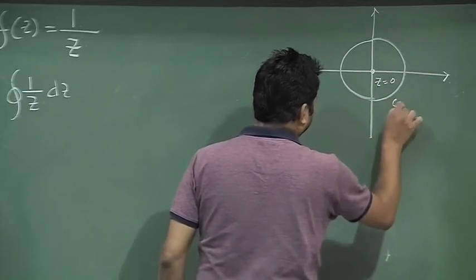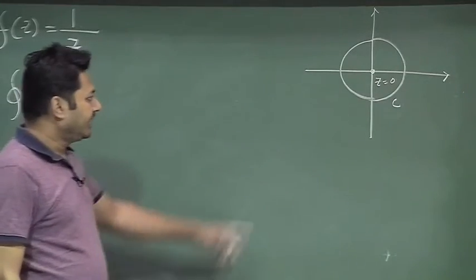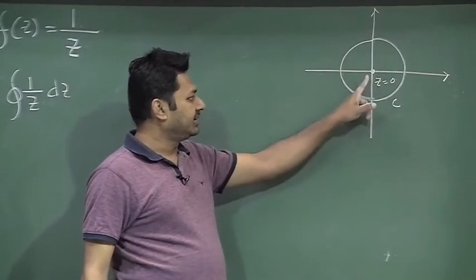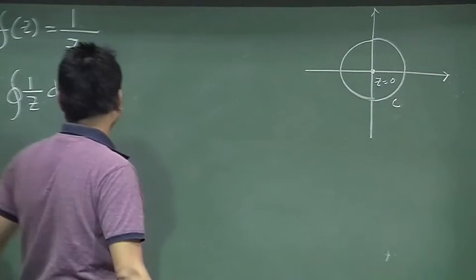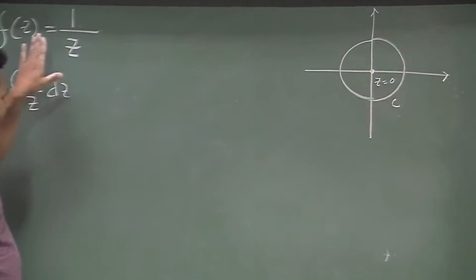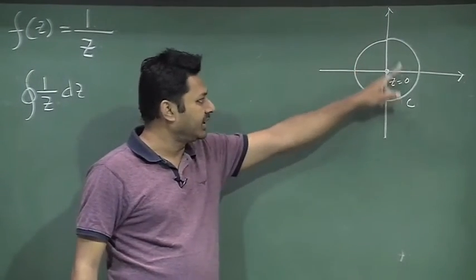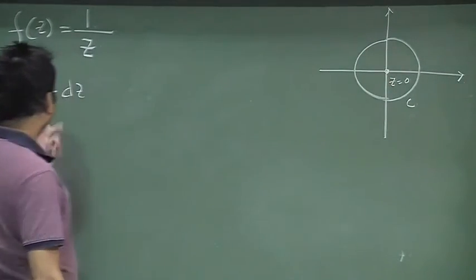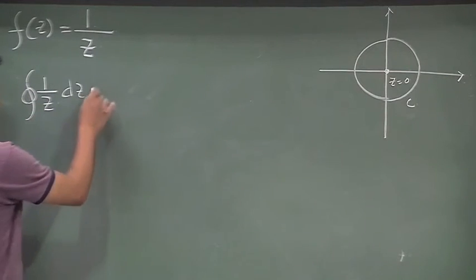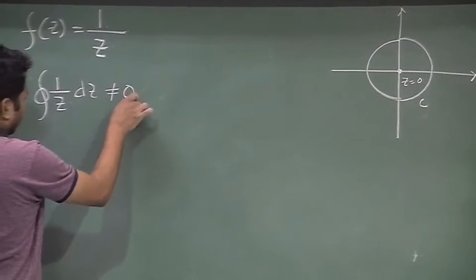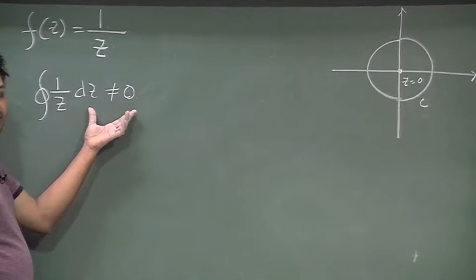This is my C. I define my C in such a way that it is encircling the z equal to 0 point. Now, the function f of z is not analytic in this region. Please mind it, it is not analytic in this region. So, the integration of this quantity obviously should not be equal to 0.